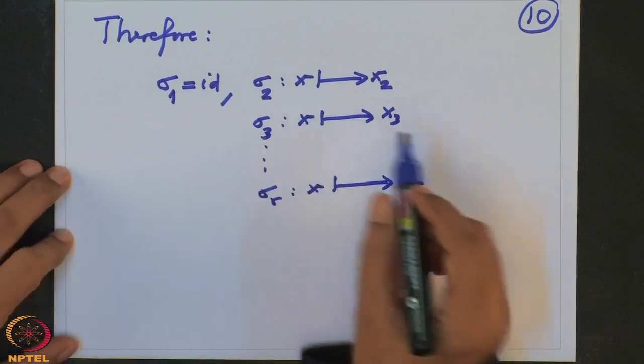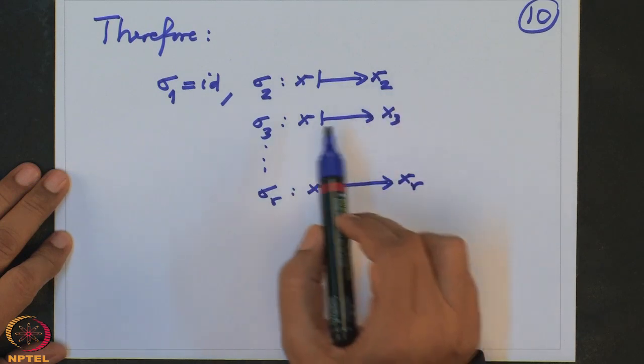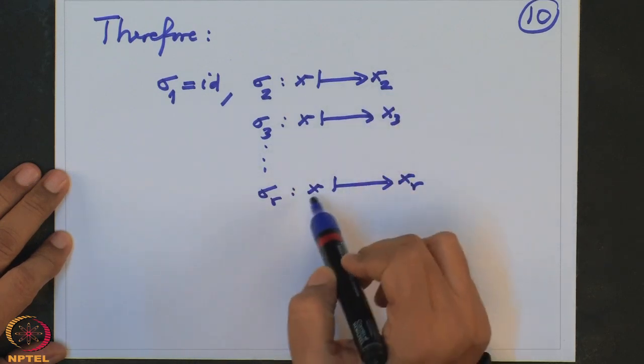These are all automorphisms, because x has to go to some root. It can go to x2, it can go to x3, and so on.